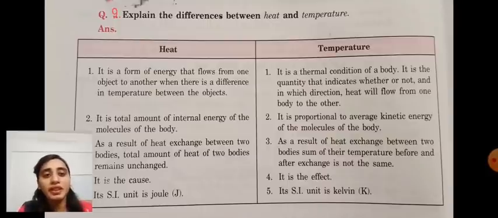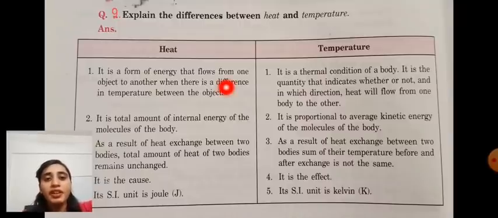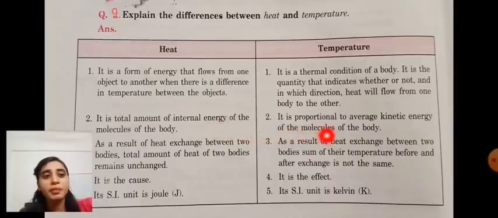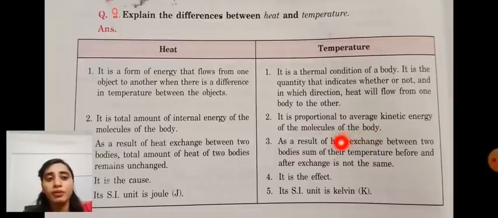And temperature is a thermal condition of a body. It is the quantity that indicates whether and in which direction heat will flow from one body to the other. Heat is the total amount of internal energy of molecules of a body, and temperature is proportional to the average kinetic energy of molecules of a body.